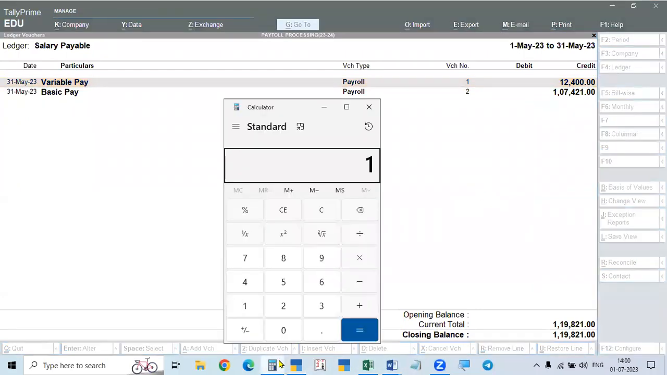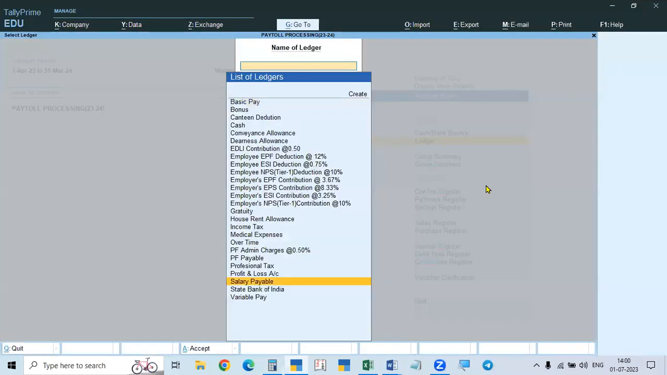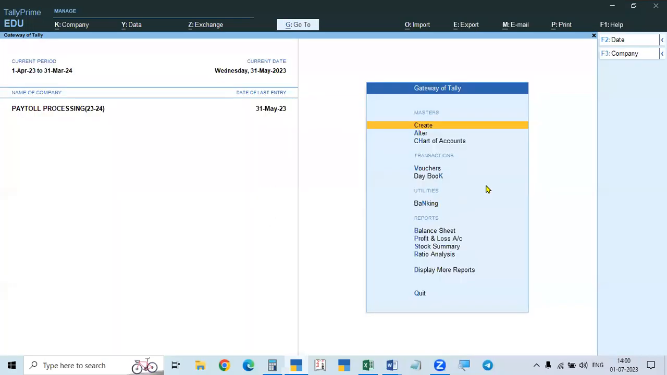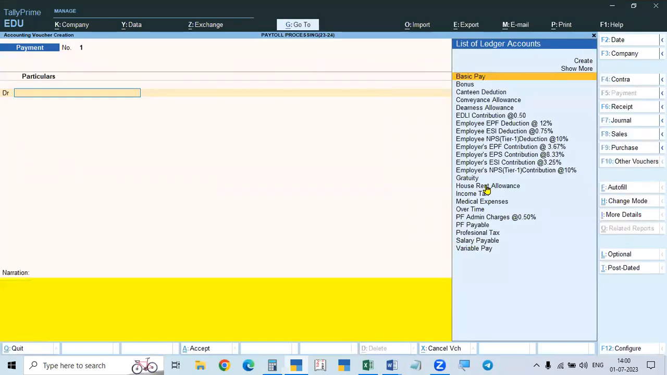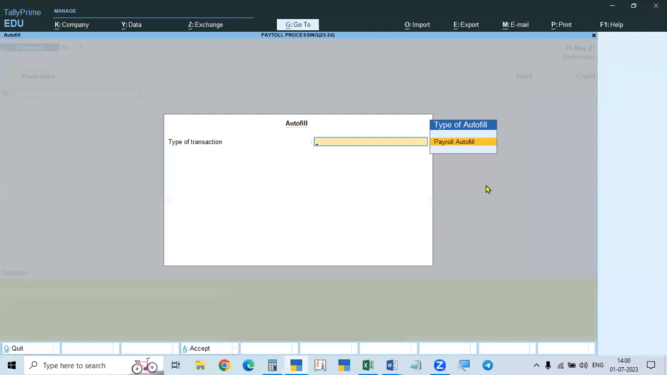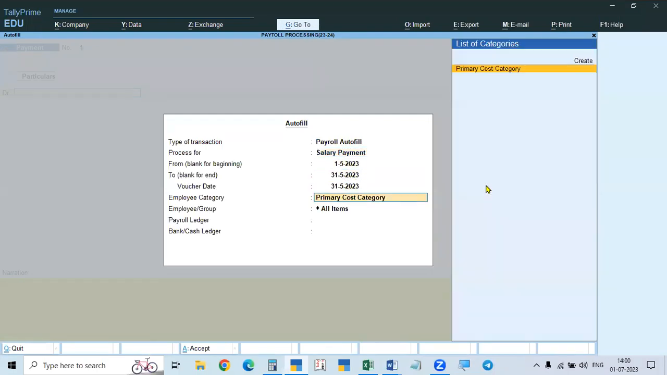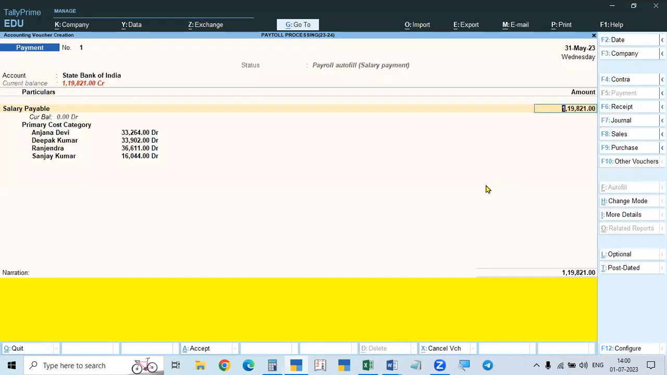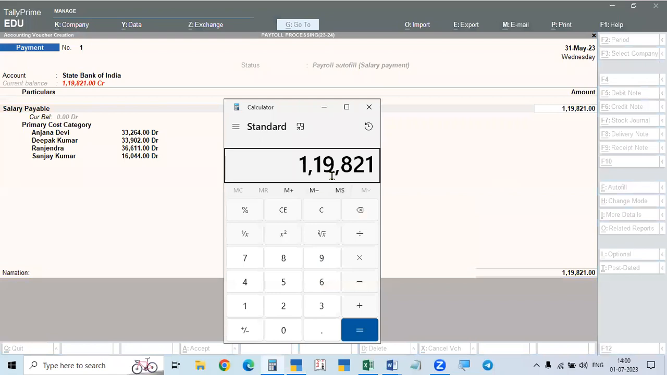Total amount is 1,19,821. That is the total payable. So here we'll go to plus 1,19,821. Okay. So now we will go to processing, voucher, payment, and autofill, Control F, and then salary payment and all these things. And here salary payable, and then State Bank of India. No. See here, what is the total amount?